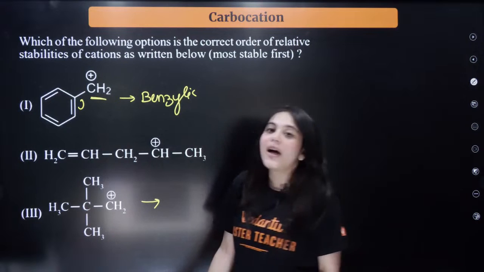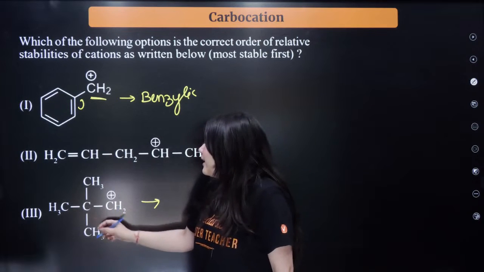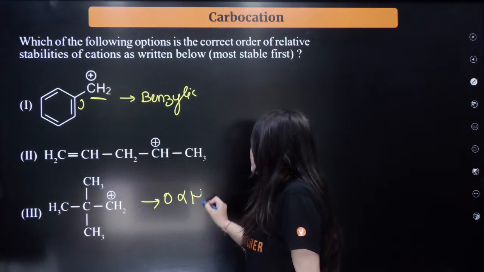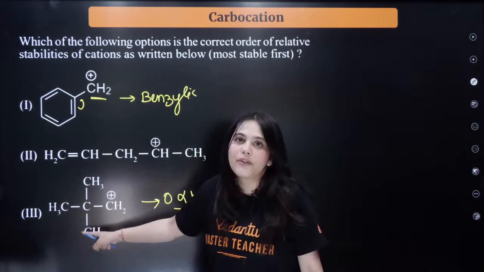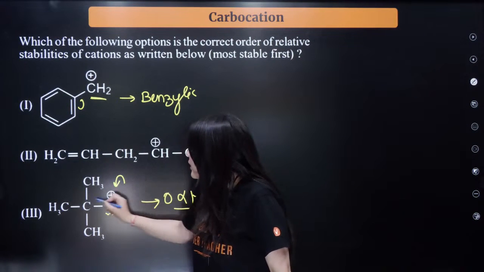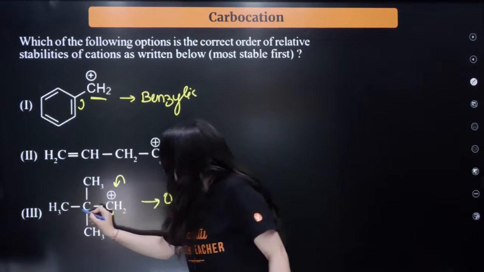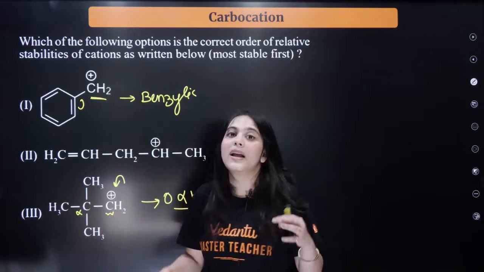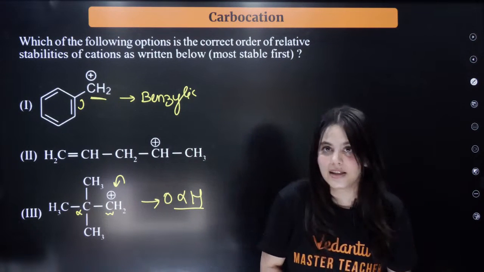Can you see that now so many effects will take place? Can you see, bacha, that here there are 0 alpha hydrogens present? If I talk about the hyperconjugative effect, the inductive effect will not work here. The carbon next to this positive carbon is the sp2 hybridized carbon, and the carbon next to it is called the alpha carbon, and that alpha carbon should have hydrogens on it. But here this alpha carbon has 0 hydrogens, so this will definitely have the least stability.